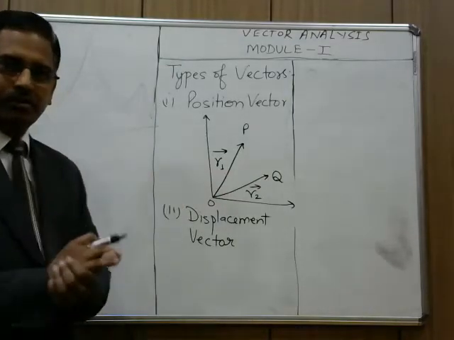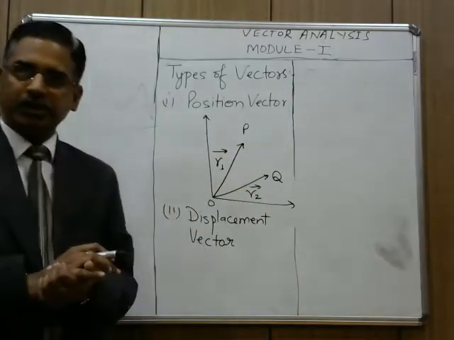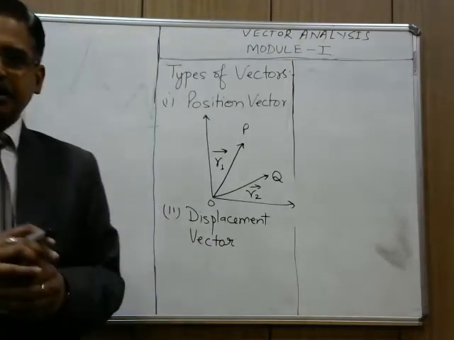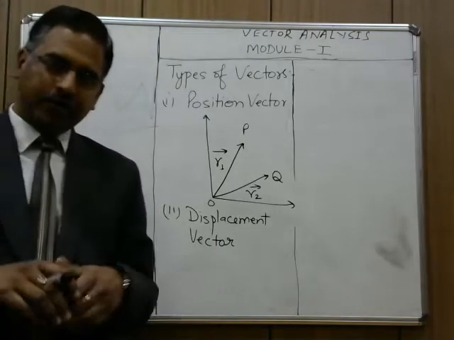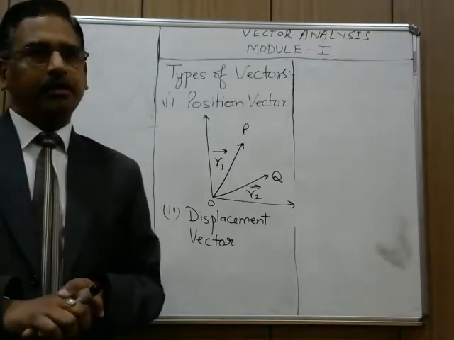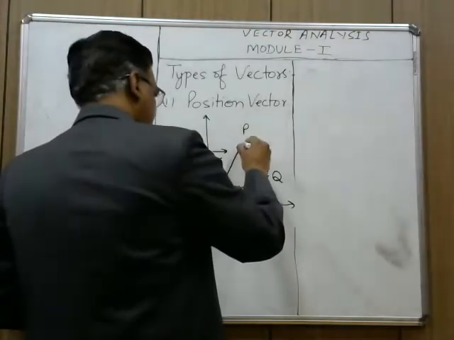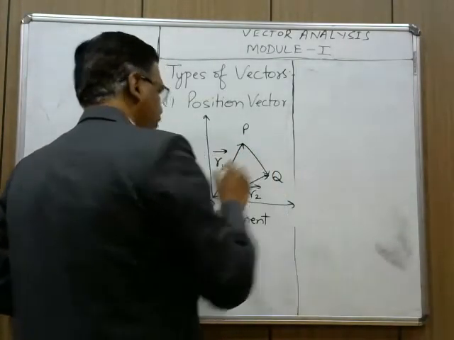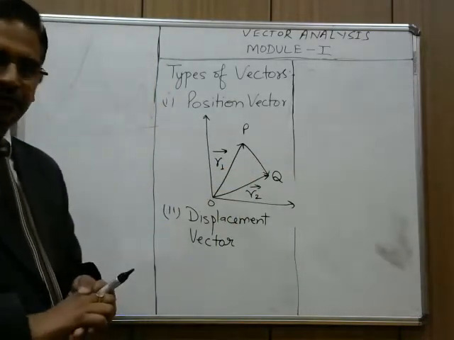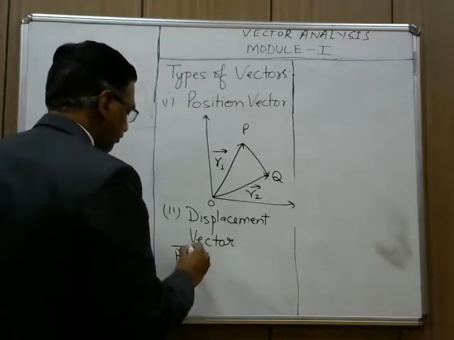In the same condition, you see, the body has been displaced from P to Q. The displacement vector gives us the distance of the new, or final, position with respect to the initial position, and the direction also. So, the displacement vector is PQ.